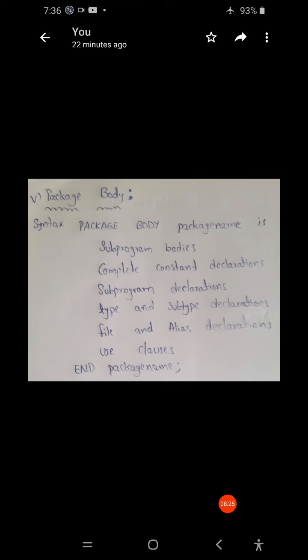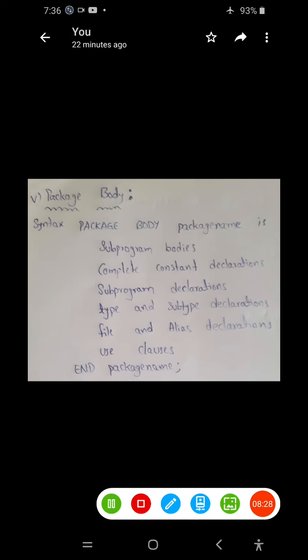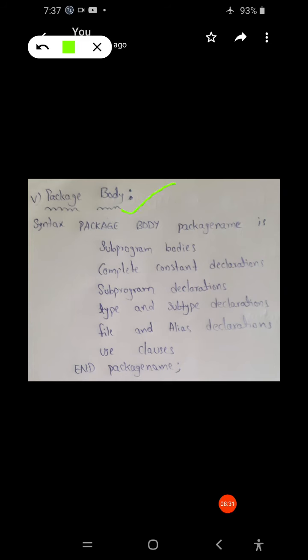First it has to start with the package body keyword. Next, package name is, and then subprogram bodies, complete constant declarations, subprogram declarations, type and subtype declarations, file and alias declarations, use clauses. All these can be stored in the package body. Finally we terminate it with the end keyword and the package name. Every line has to end with a semicolon. So that is the syntax for the package body.